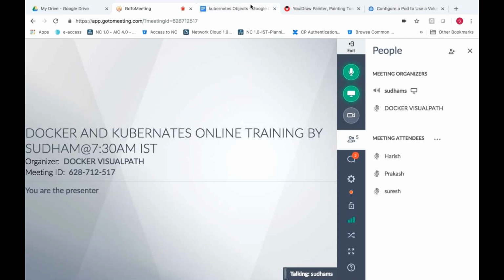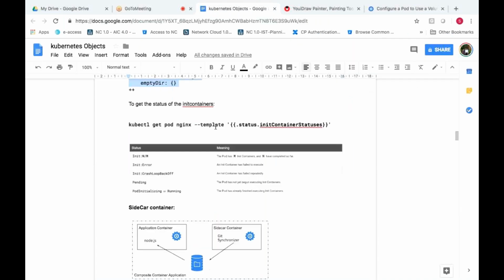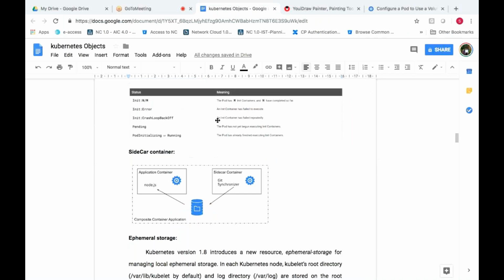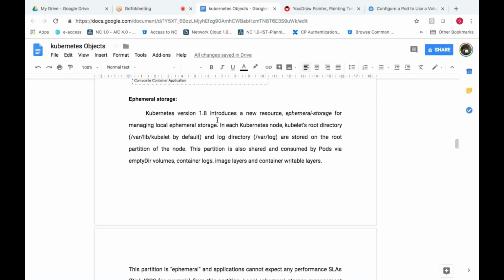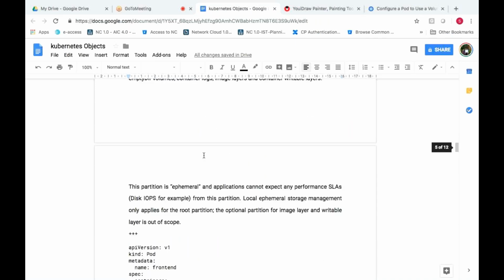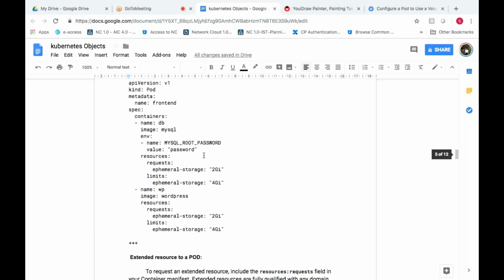If you want to get the details of init containers, I've shown you this. This is not mandatory. So I've given the example of ephemeral storage here. This is one of the ephemeral storage. And then you can also specify the resource request like ephemeral storage. You can specify this. This is nothing but the storage which will be used by your local machine. That's all about it. So if you want, let us try to create this one, for example.